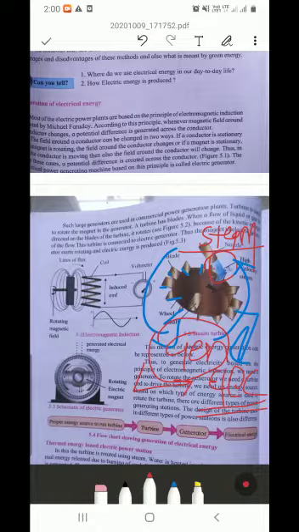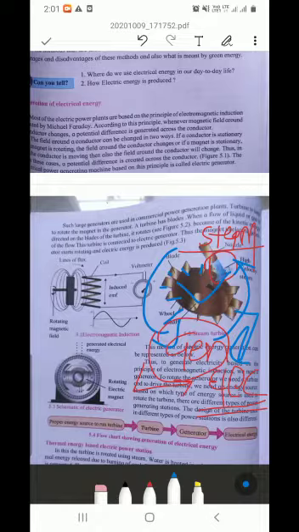Okay, this is the thing. This is the turbine. The turbine is rotated by steam. Steam is rotating the turbine. The turbine is joined to a generator, and the generator generates electricity. So here also we can see the transformation of energy.